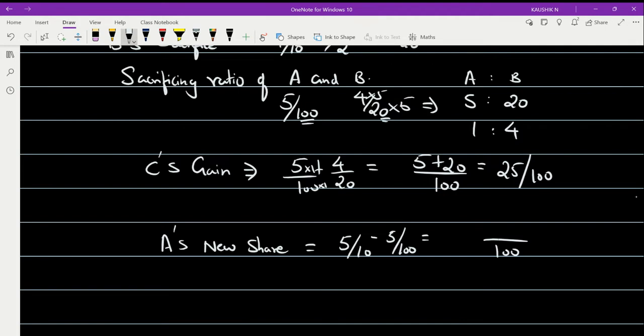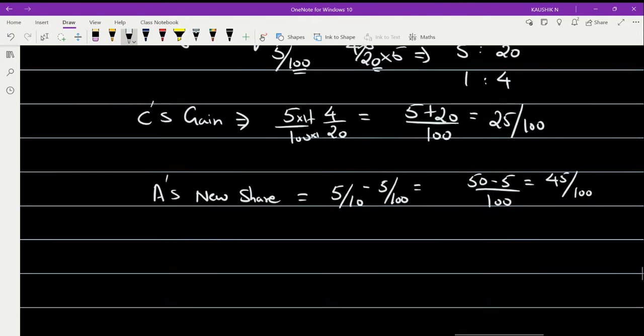So 10 into 10 and 5 into 10 will be 50, minus 100 into 1 will be 100 and 5 into 1 will be 5. So 50 minus 5 by 100. This gives me 45 by 100. So for partner A, the new share is 45 by 100. Similarly, calculate for partner B.